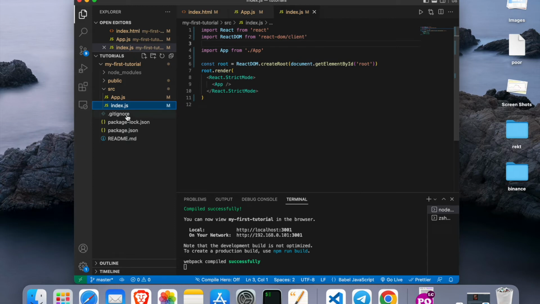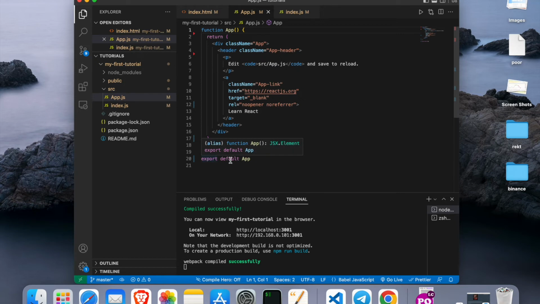So in here we can see index.js. What is index.js? It's the entry point of our application. All right, so remember, index.js is always the entry point of our application, and then we can have different components such as app.js. We can have lots of them, and all of them are being exported. You see, export default app.